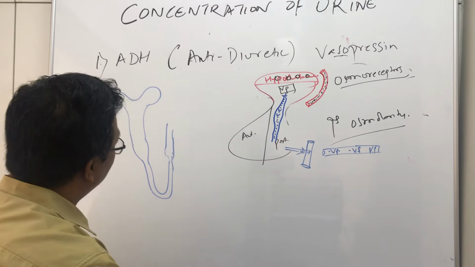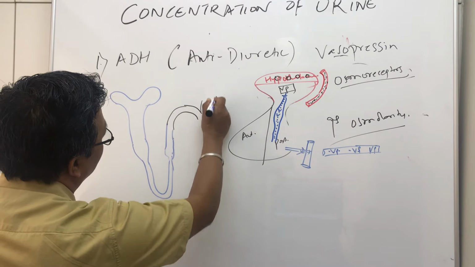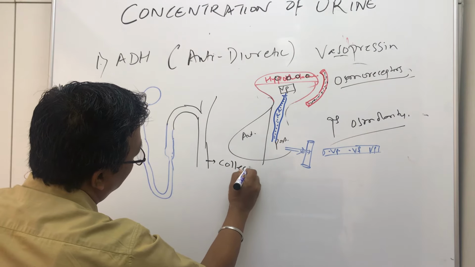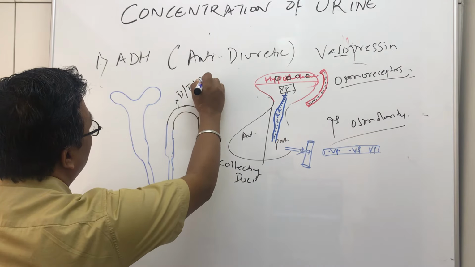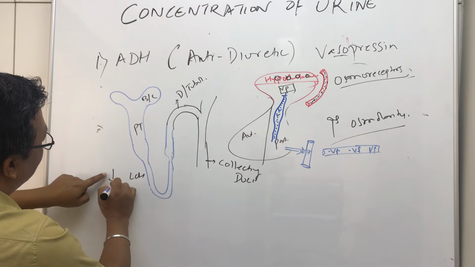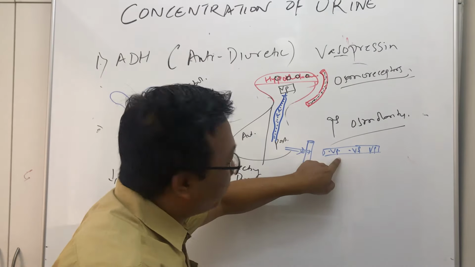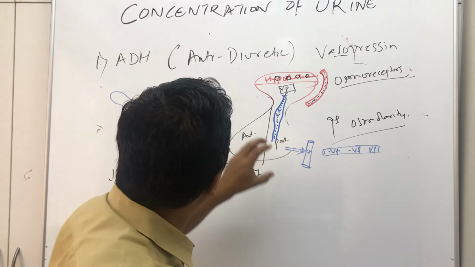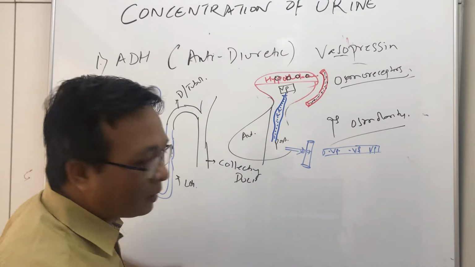Okay, these are the parts of the nephron, and then we have the distal tubule, and then the collecting duct. So this part is the collecting duct. This part is the distal tubule. So Bowman's capsule, proximal tubule, loop of Henle, descending limb, ascending limb. Now when this vasopressin hormone is released in enough amount in the blood, it comes and influences the distal tubule and the collecting duct.